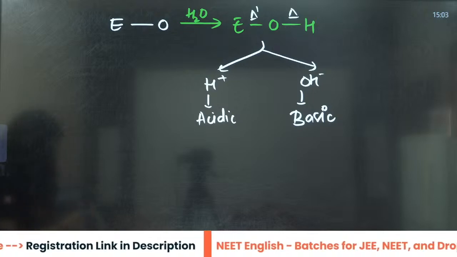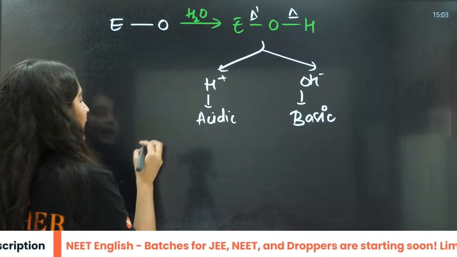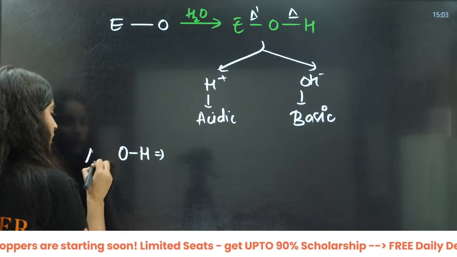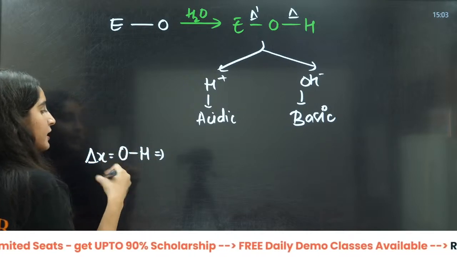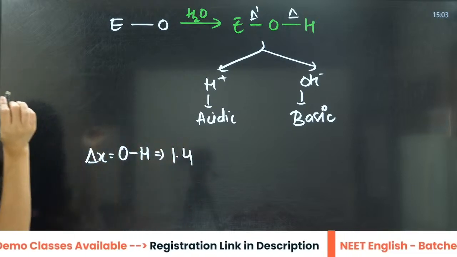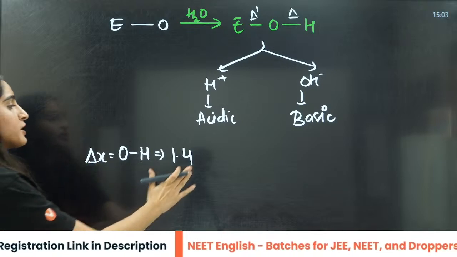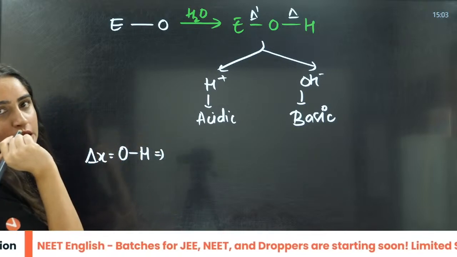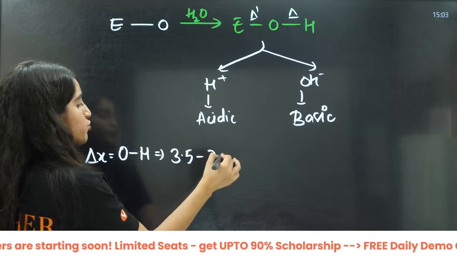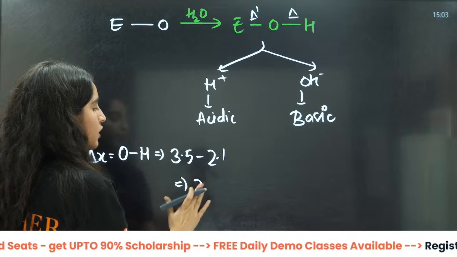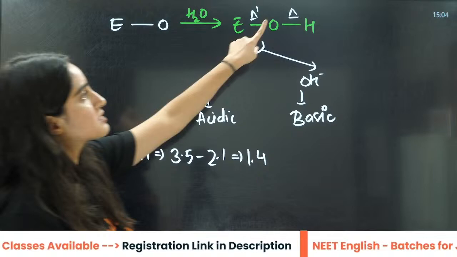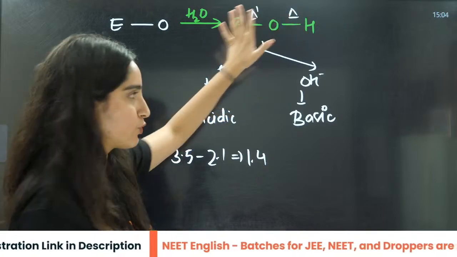But here we are going to talk about a very important thing: the electronegativity of oxygen and H. The electronegativity difference, delta X, was calculated to be 1.4. Tell me, what is the electronegativity of oxygen? That is 3.5. The electronegativity of hydrogen is 2.1. So the difference is going to be 1.4.